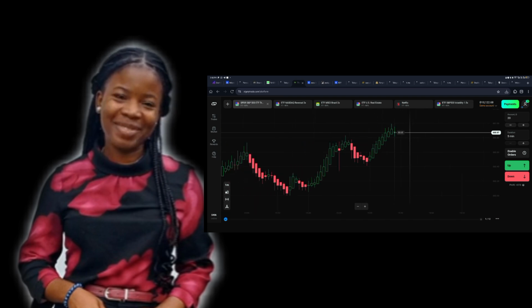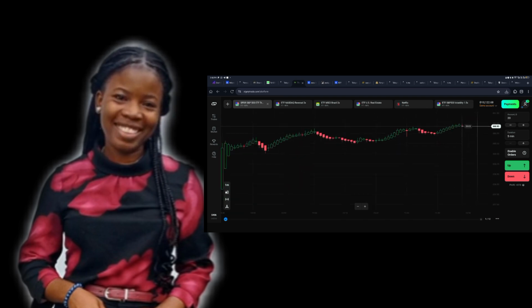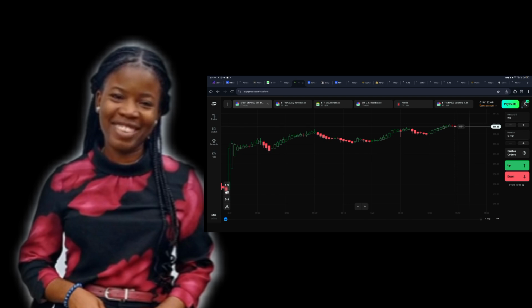Each ETF comes with a payout percentage on OlympTrade. This shows how much you'll earn if your prediction is correct. For instance, if the payout is 80% and you invest $10, a correct trade gives you $18 in return. OlympTrade makes it simple. Just pick the ETF, check the payout, and you're ready to analyze the chart.